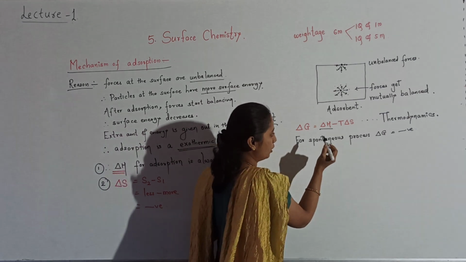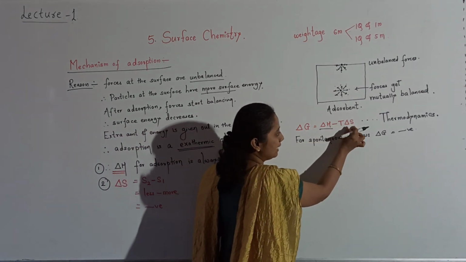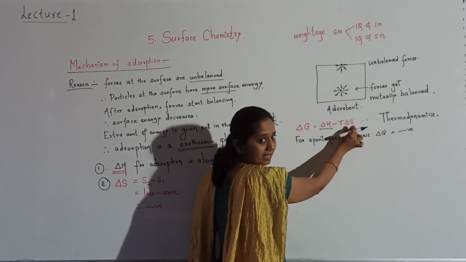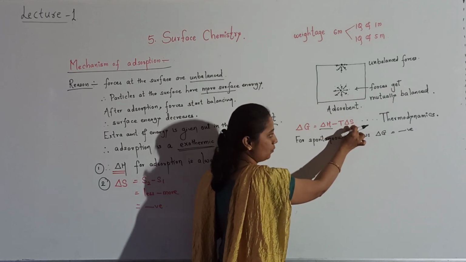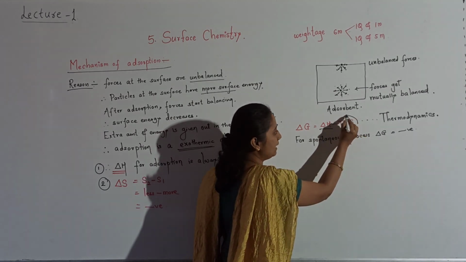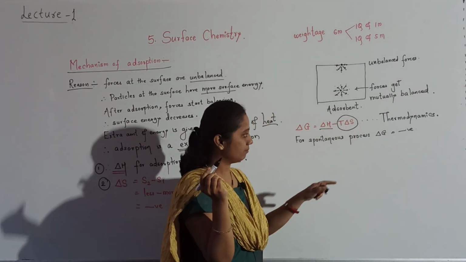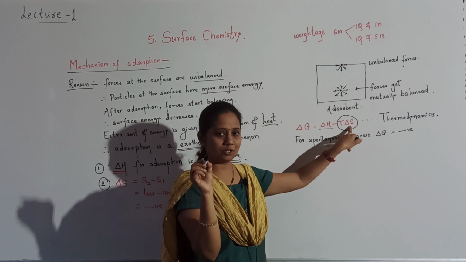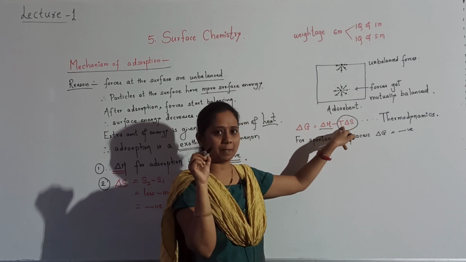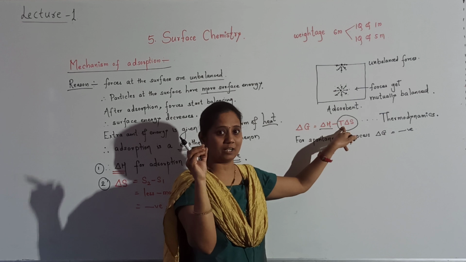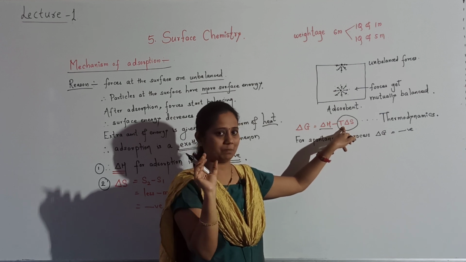Okay, let us move now. Delta S is negative. Agree? Delta S negative, so delta S multiplied by temperature will also be negative. Delta S multiplied by temperature becomes a bigger negative number.